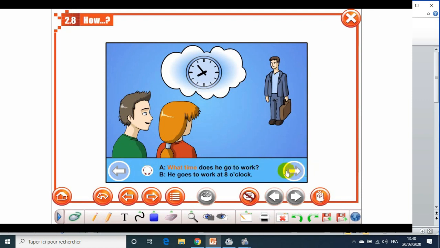Alright. The last one, I think. How does he spend his free time? How? So the manner, you see here is Joe. How does he spend his free time? He goes jogging. Alright? Why does he go jogging? Why? The reason. So here we have because, as I said. Why does he go jogging? Because it keeps him fit. Alright. Repeat the sentence. Why does he go jogging? Because it keeps him fit.